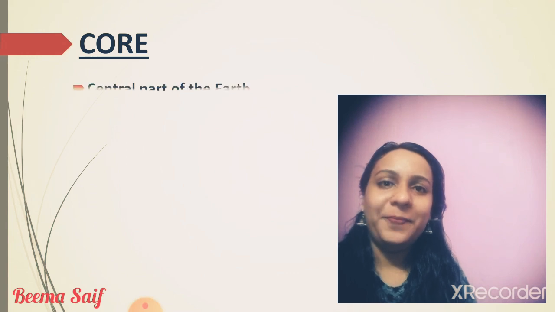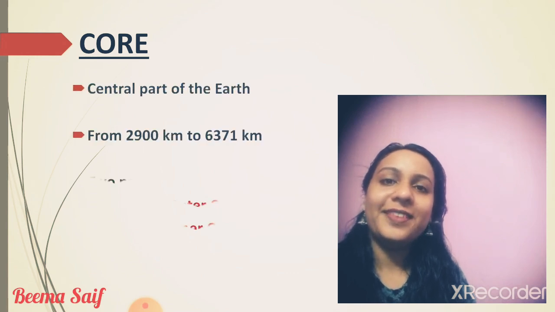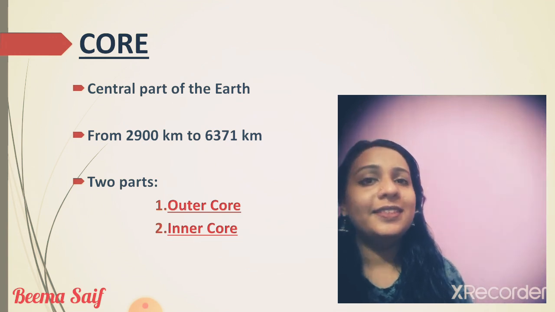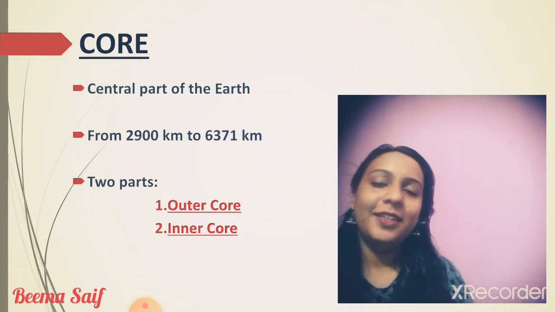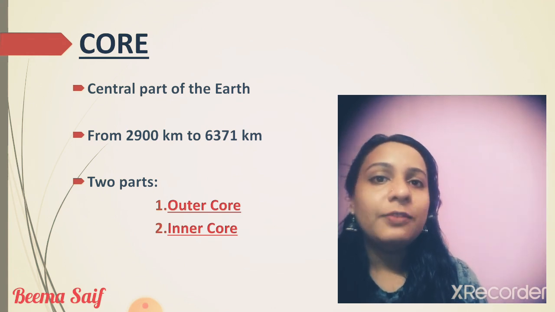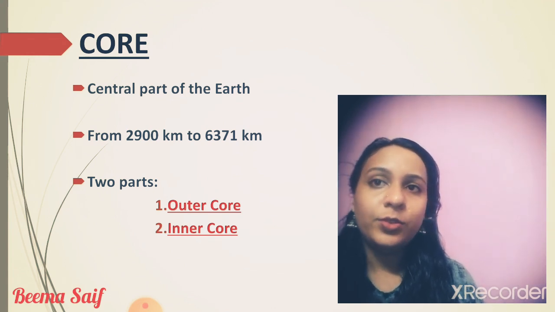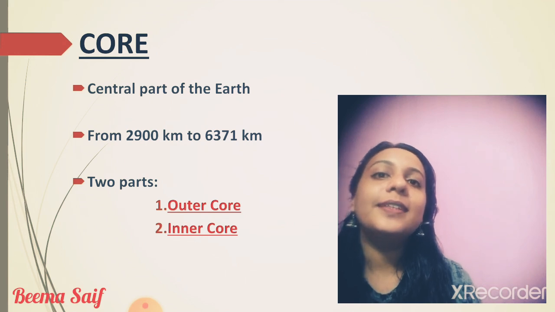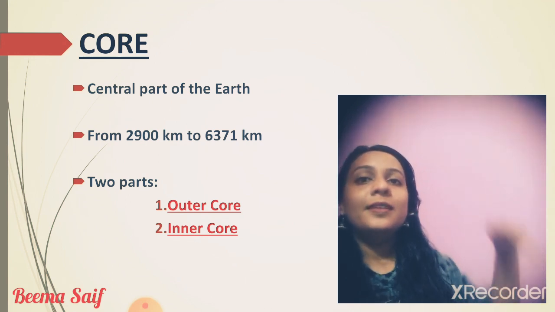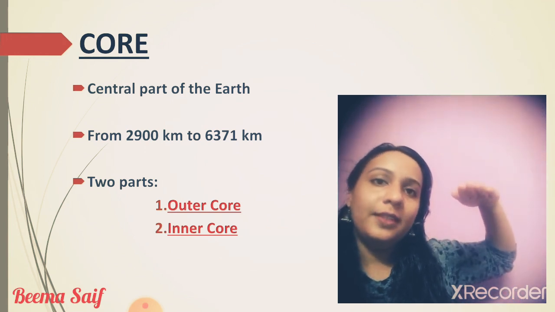Now we are moving to the innermost layer of the earth, that is the core. The core is the innermost layer of the earth. It is the central part of the earth. How much depth is it? It extends from 2,900 km to 6,371 km. As I told you earlier, crust is the outermost layer of the earth.